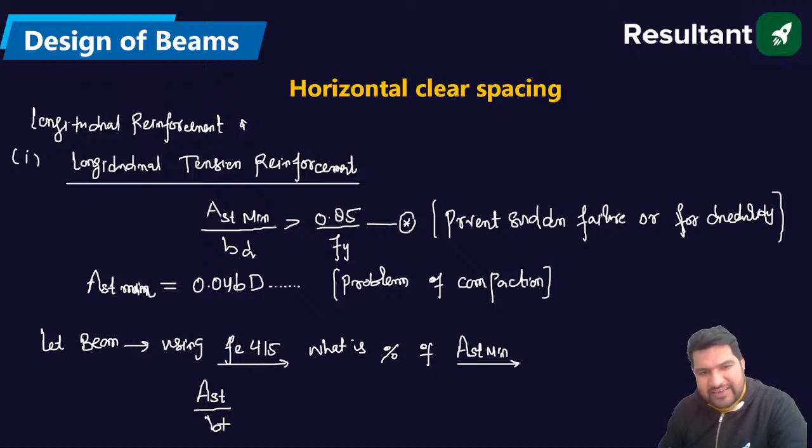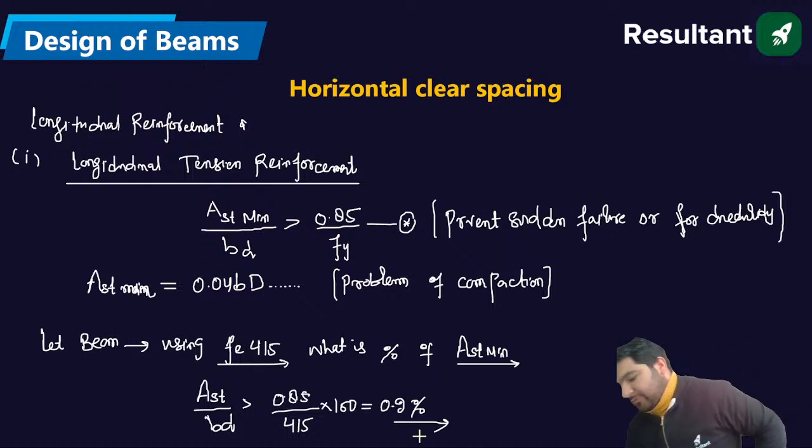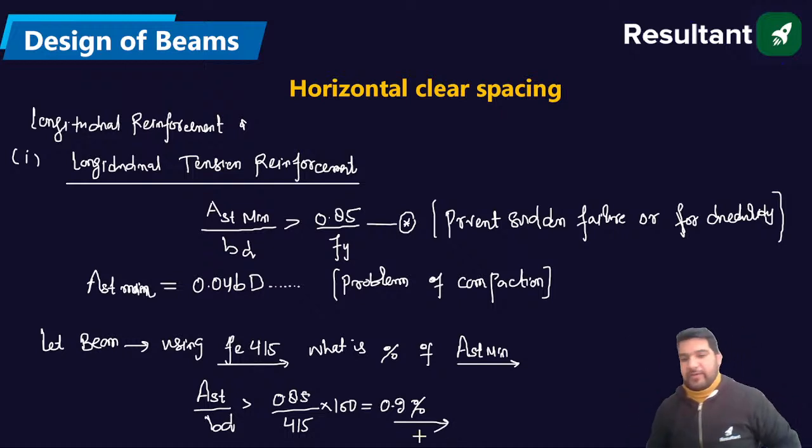It is the percentage of the steel reinforcement to the total area of the beam, or the effective area of the beam. That should be equal to 0.85 divided by Fy. The Fy value is 415, so in percentage I will get 0.2%. Similarly, you can calculate for Fe500.